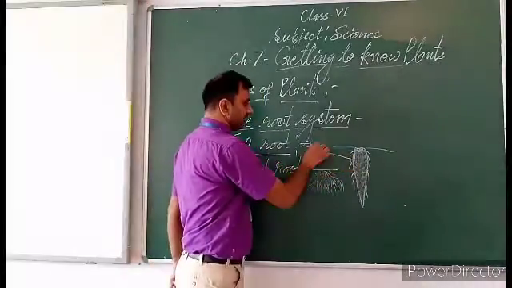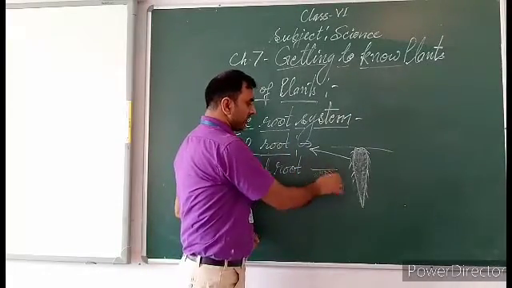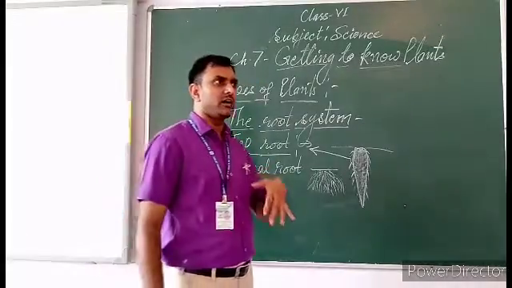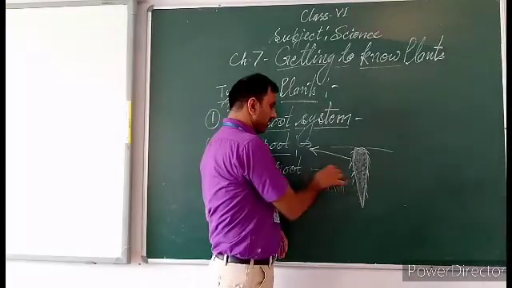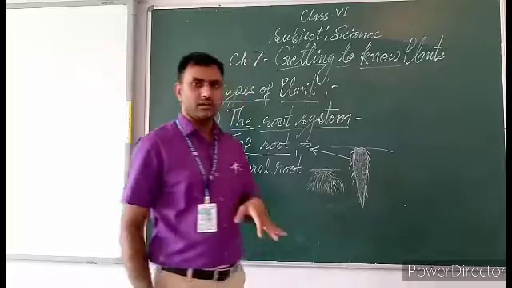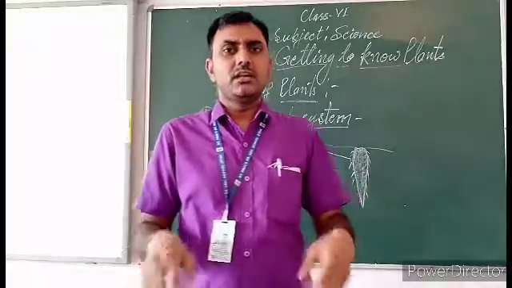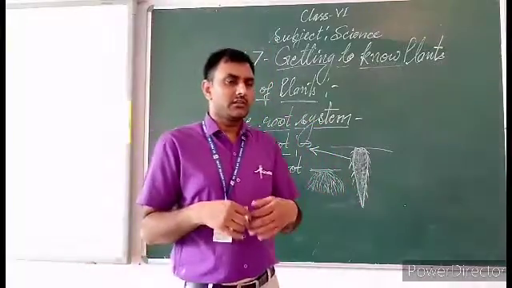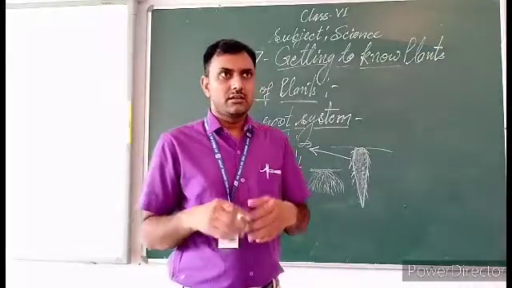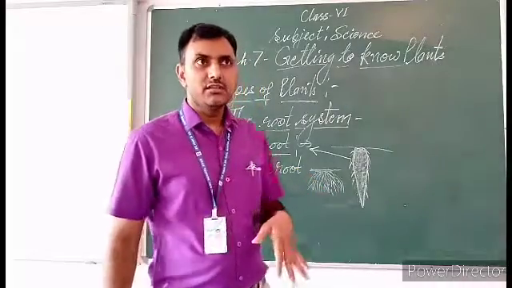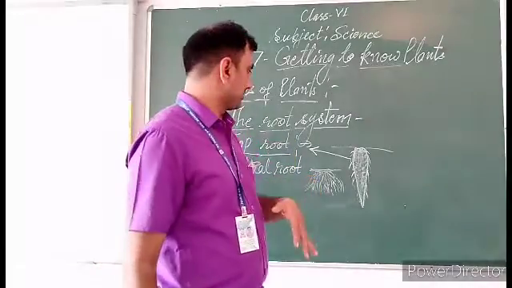Now taproot and lateral roots. In lateral roots there is no main branch. All branches come from under the soil layer and spread. There is no main branch. They spread and divide into branches, and into sub branches like this.